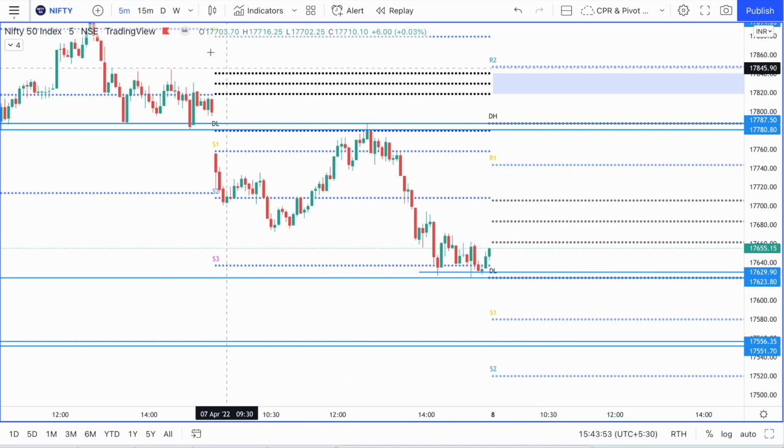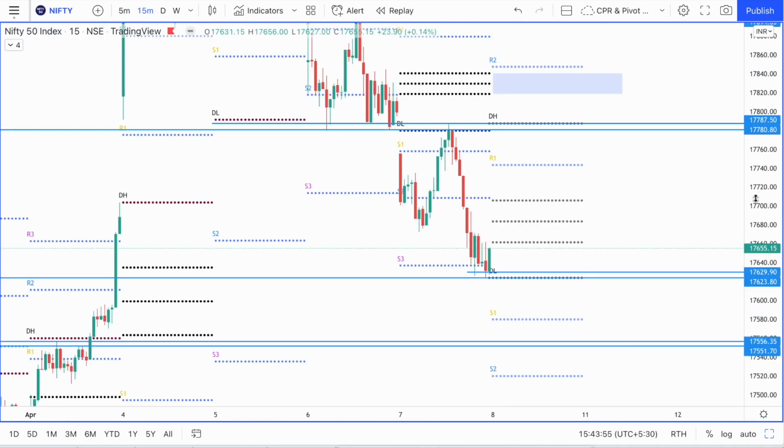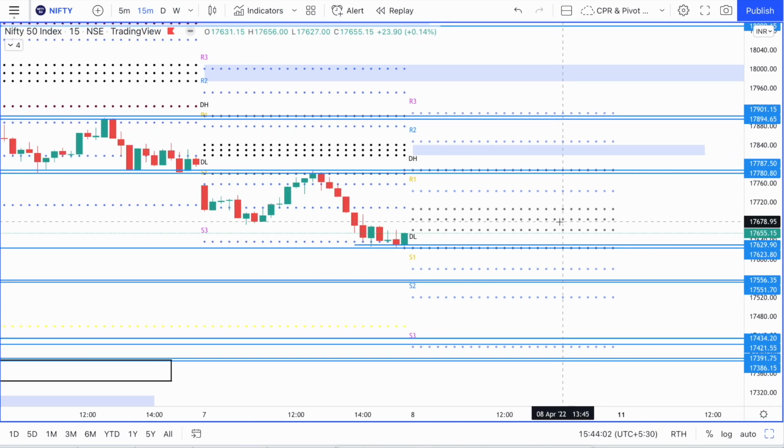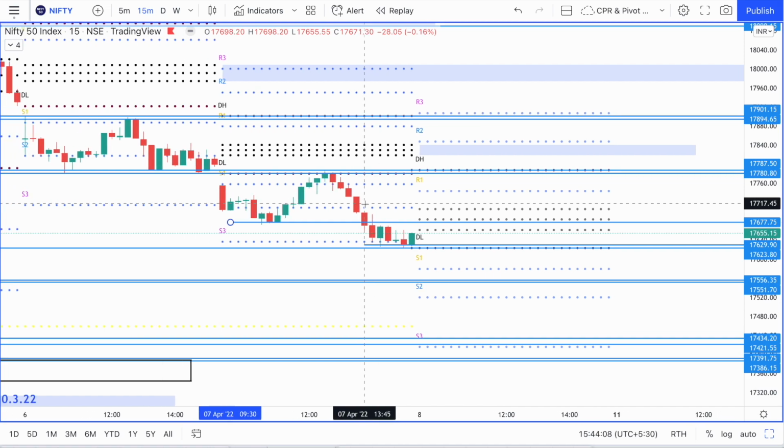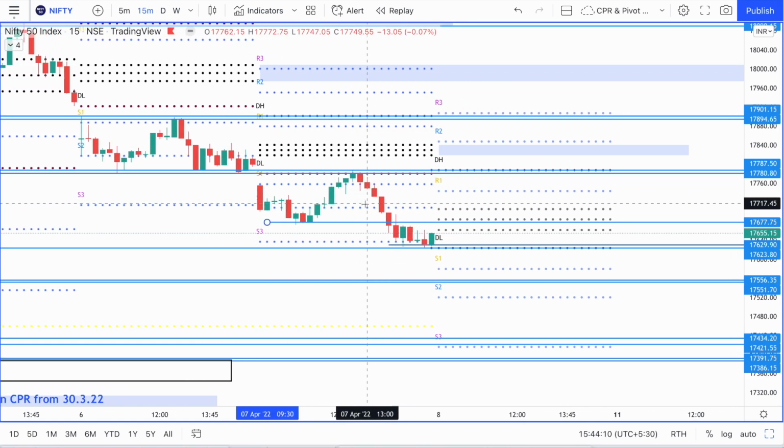Let's just check on a higher time frame also. This area is an important area, but it again passes right through the CPR, isn't it? So that is the reason why we will not be marking that area.